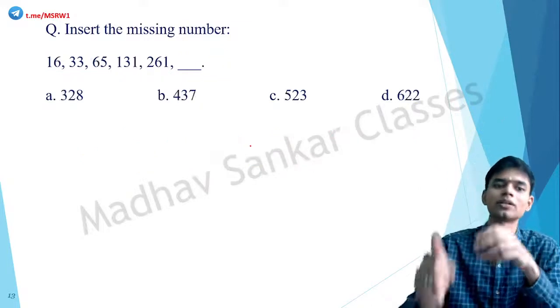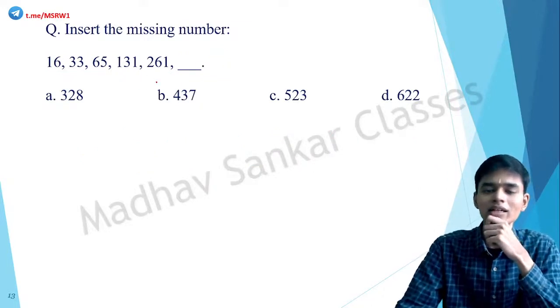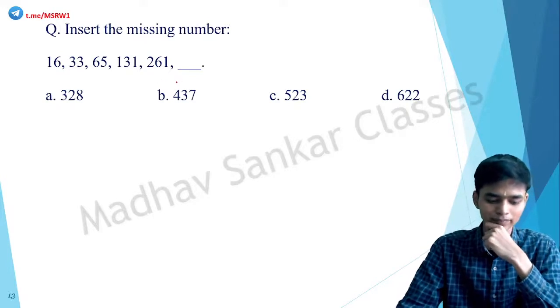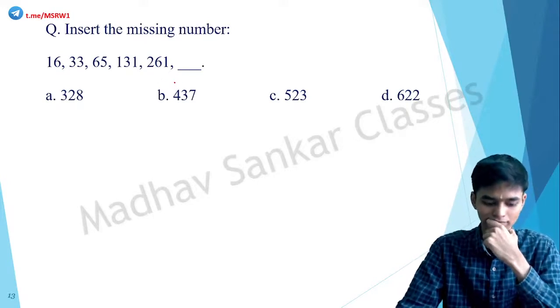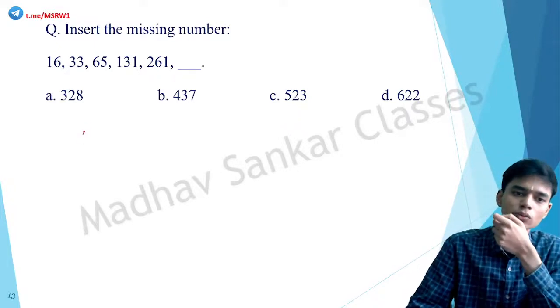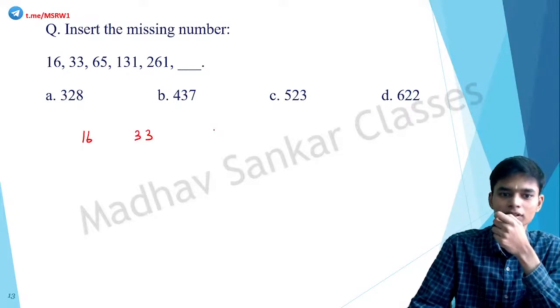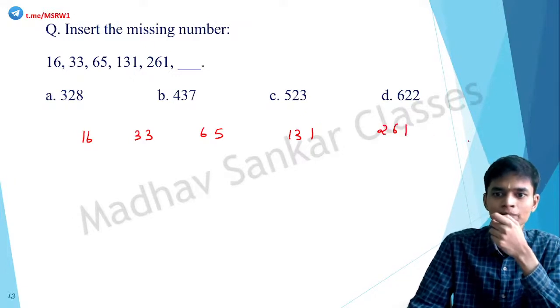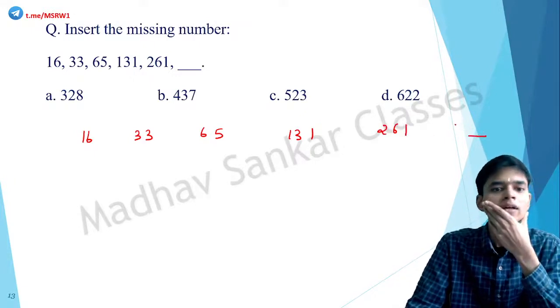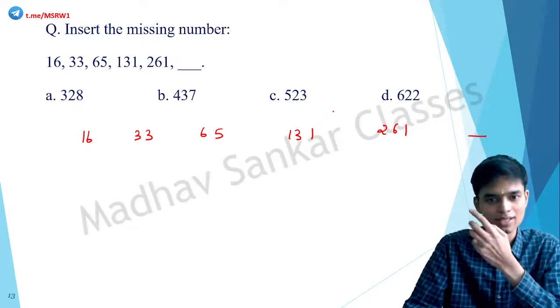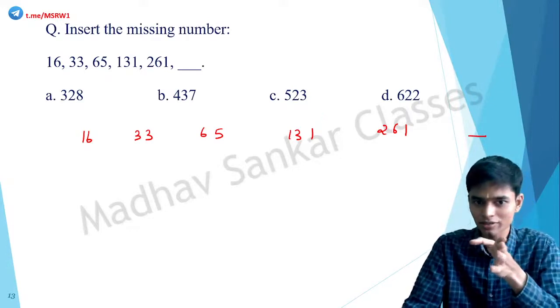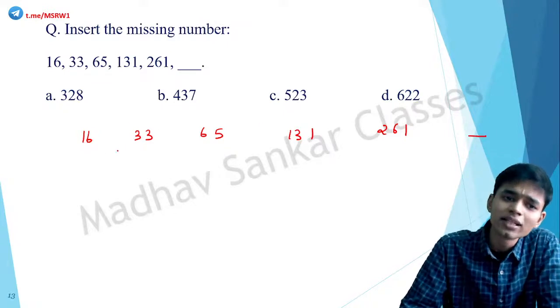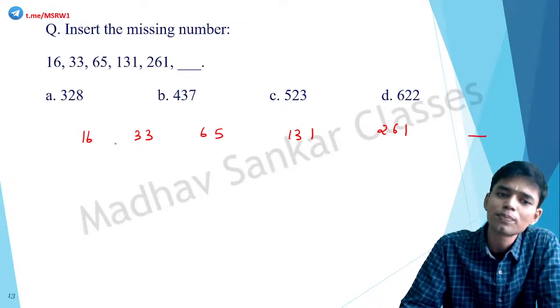Okay, next one. 16, 33, 65, 131, 261, blank. Any idea? Here also, there is a constant process. It is ascending. Okay, this is a purely ascending series. So there is some sort of relationship. Also, since there is nothing obvious, please try to see the relationship between each of these terms. 16 and 33. What is the relationship? 16 plus 16 is 32 plus 1.